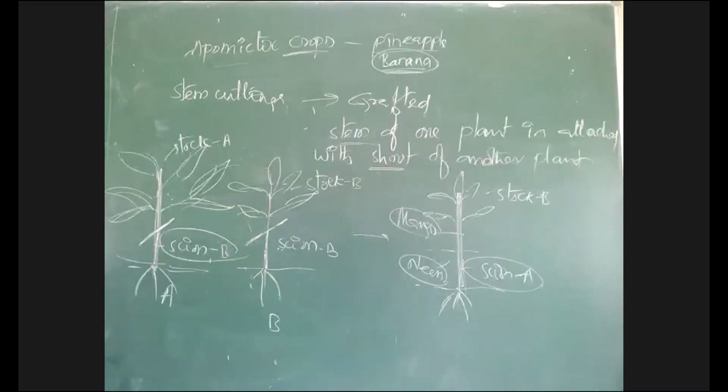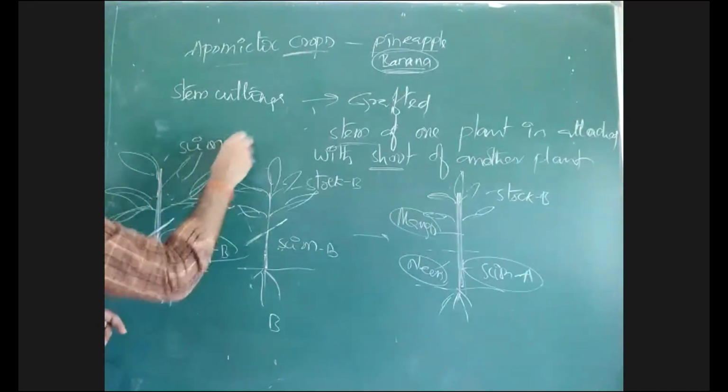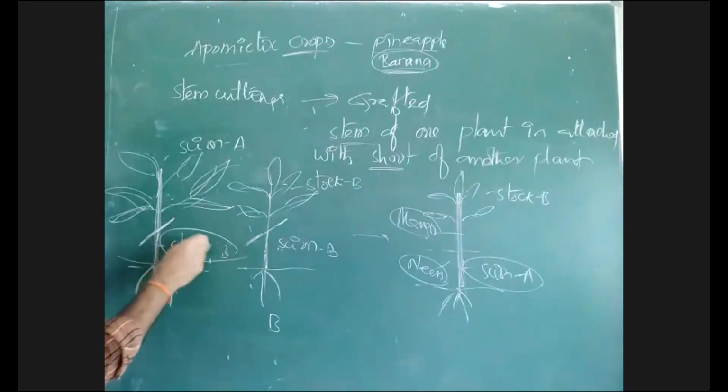Okay. This is a stock, that is scion. This is scion, this is a stock.